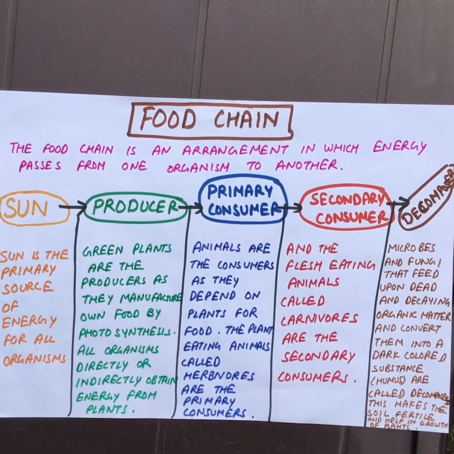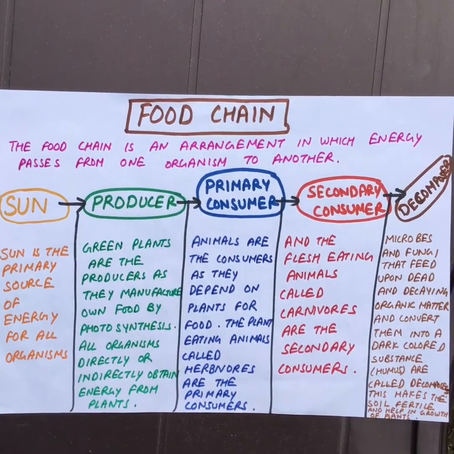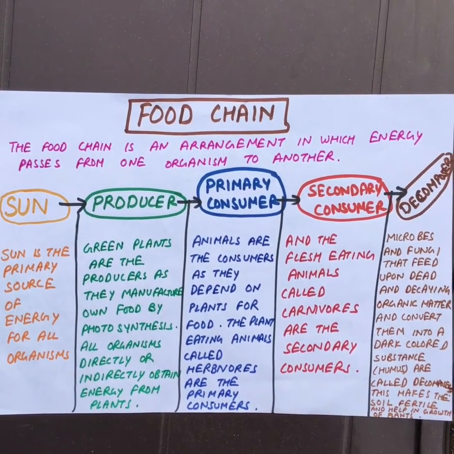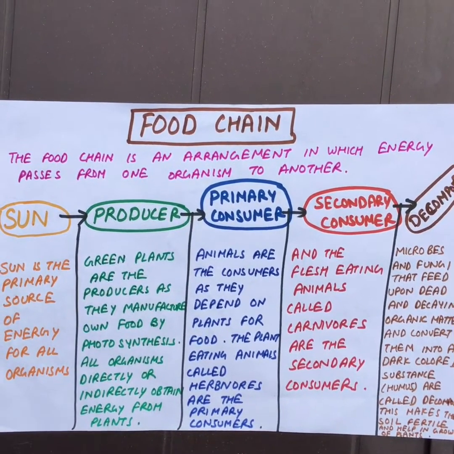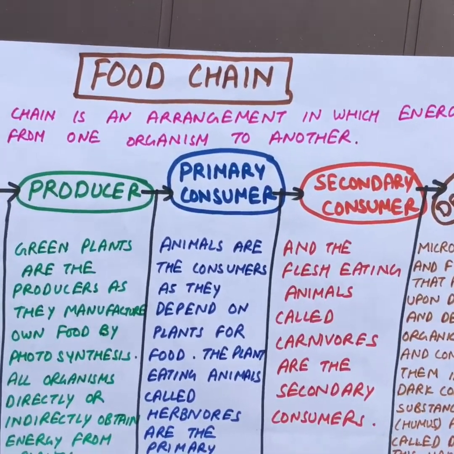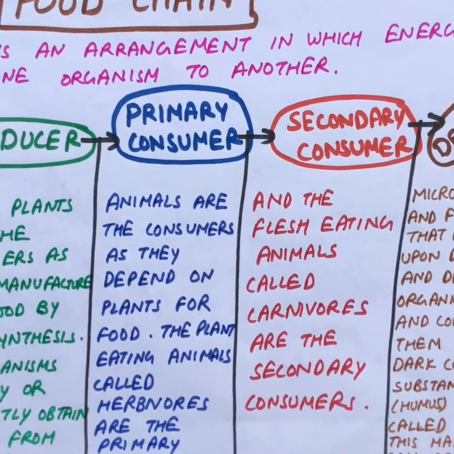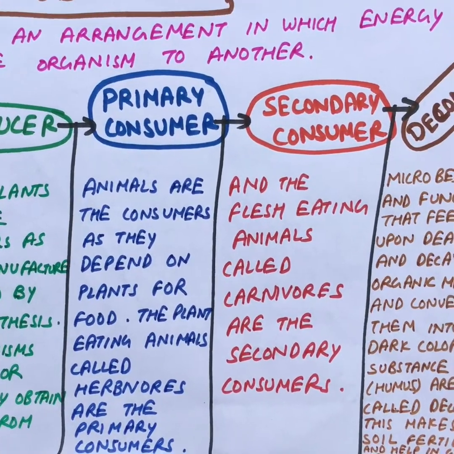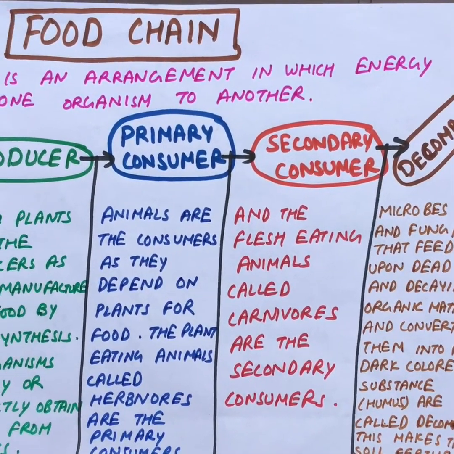The producers. The producers are the green plants as they manufacture their own food by photosynthesis. All organisms directly or indirectly obtain energy from the producers, which are the plants. Primary consumer. The primary consumers depend on plants for their food. These are the plant-eating animals called herbivores.